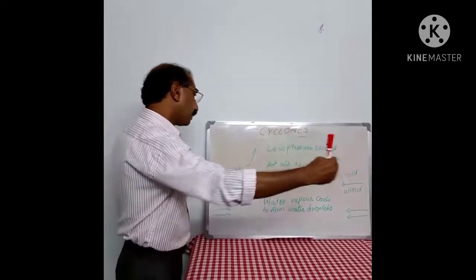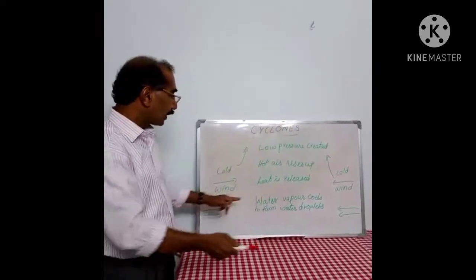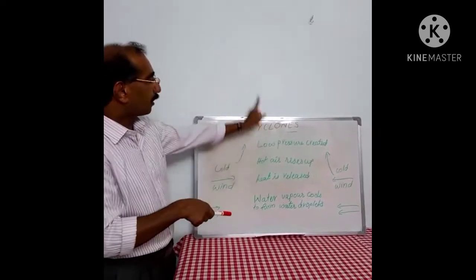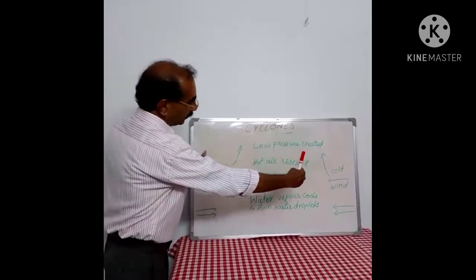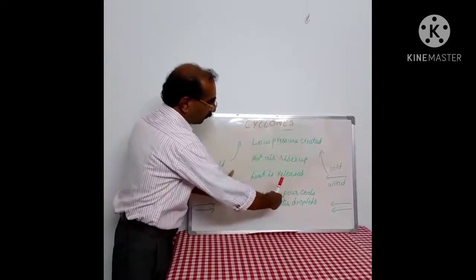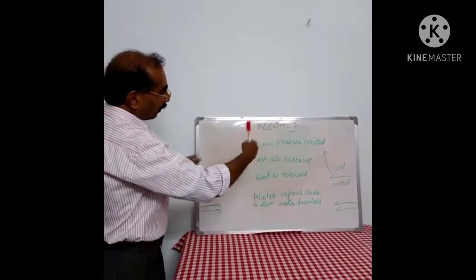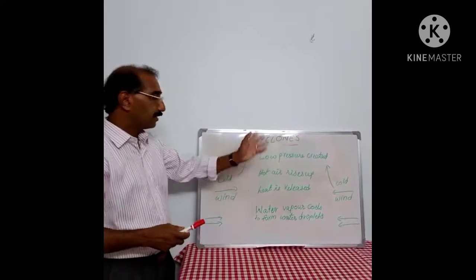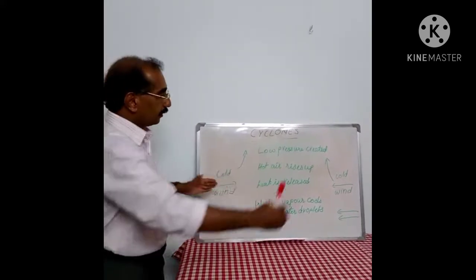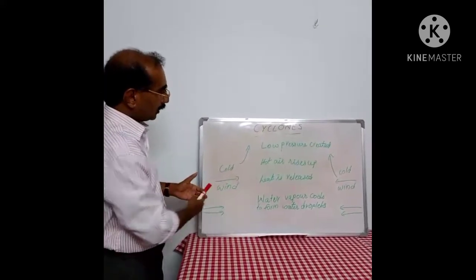Cool air will be coming into this area, and this cool air will get heated and will rise up, and therefore the low pressure system will be widening. This usually happens in the sea, and it comes near the coastal areas.